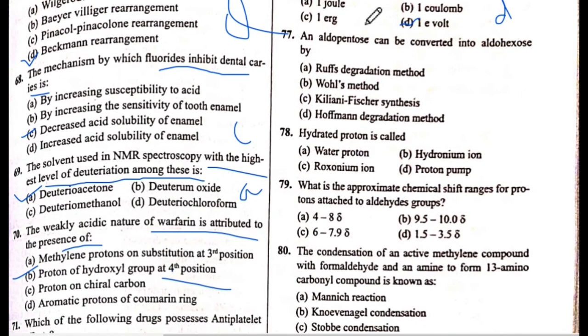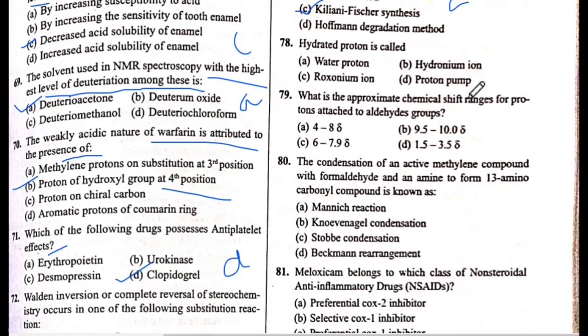An aldopentose can be converted into an aldohexose by. The answer is C, Kiliani-Fischer synthesis. The answer is C. Next is 78 question number. Hydrated proton is called.